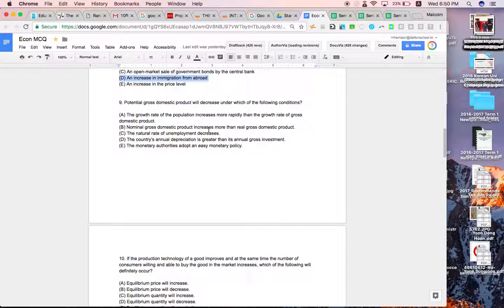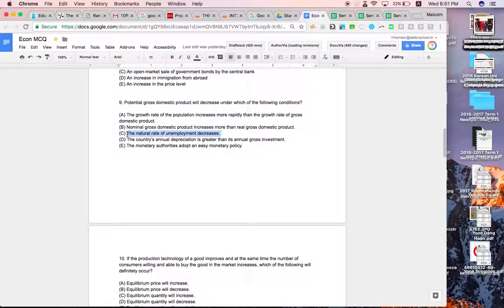Potential GDP will decrease under which of the following conditions? The growth rate of the population increases more rapidly than the growth rate of the GDP. That's not going to work. Nominal GDP increases more than real GDP. This is just the inflation rate. Natural rate of unemployment decreases.